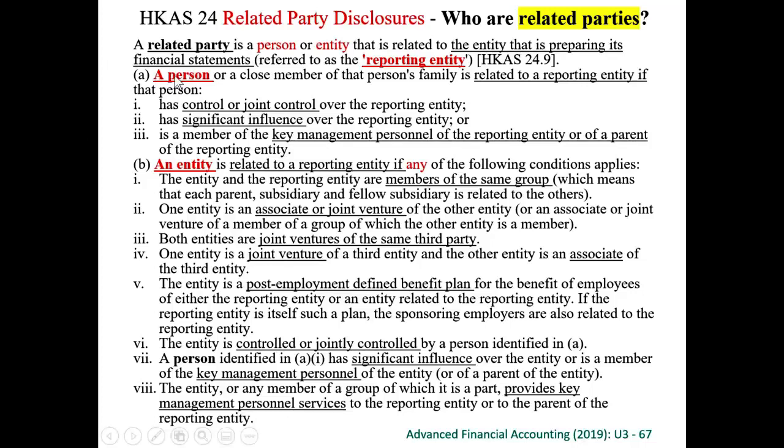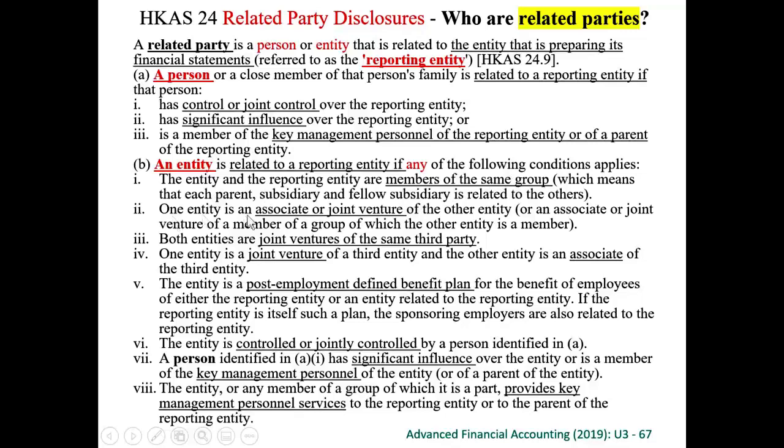Not only can a person be a related party, an entity can also be one. An entity is related to a reporting entity if any of the following conditions applies. The entity and the reporting entity are members of the same group, right? So if I'm the parent and the subsidiary, parent, subsidiary, related party; subsidiary, parent, related party; fellow subsidiaries, related party, if they are within the same group. That's why in the consolidated financial statements, parent, subsidiary, and fellow subsidiary are all related parties.